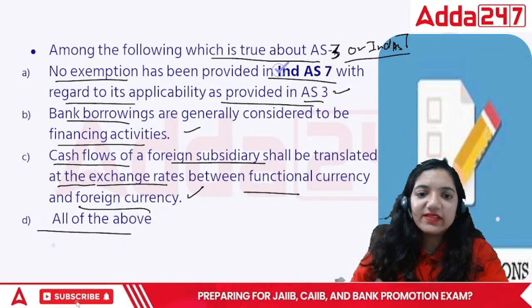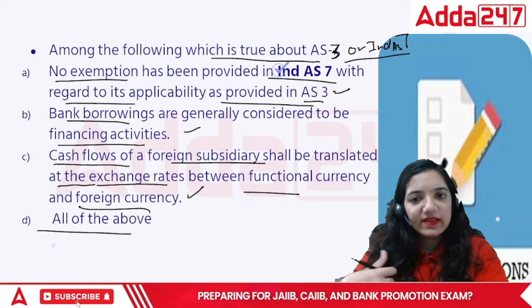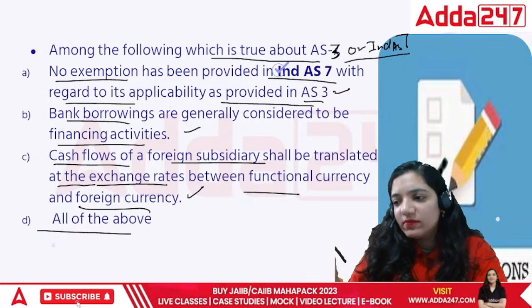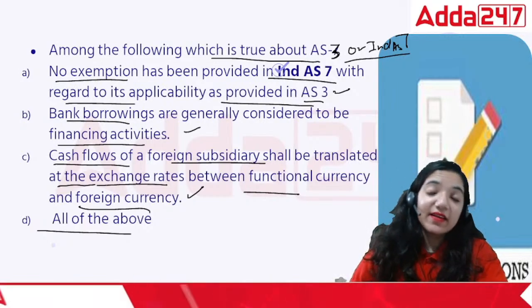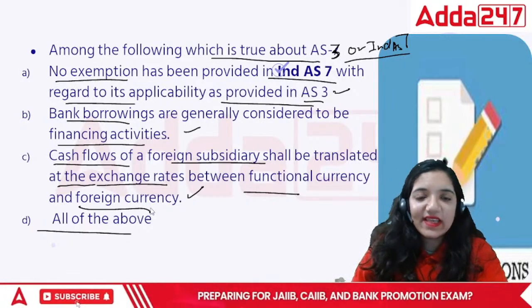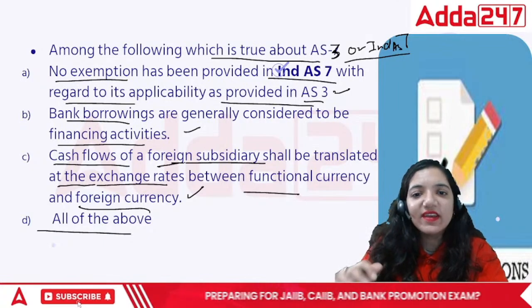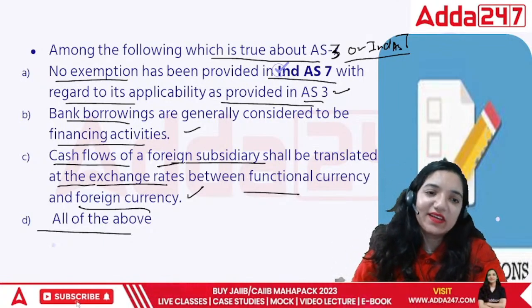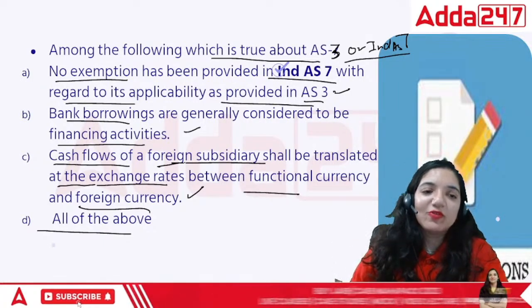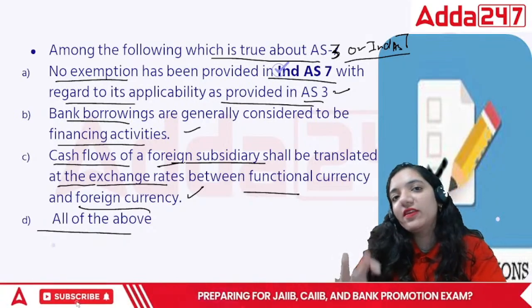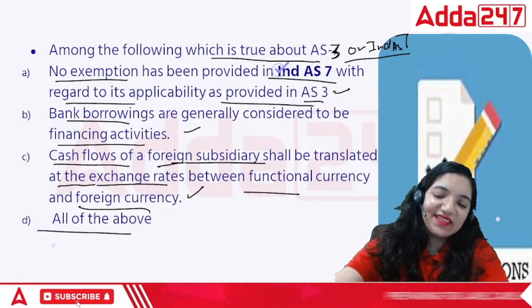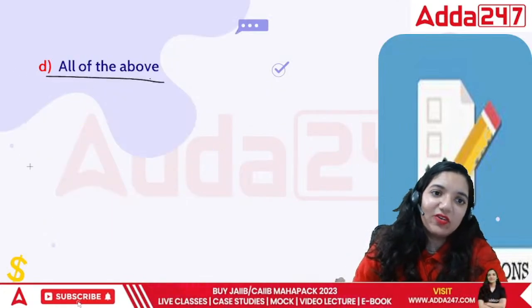This portion means that, see, the point is, if I would like to buy something in dollars, ultimately I'll have to report in Indian currency, that is rupee. So in this case, the cash flow of any foreign subsidiary, we have to translate it into our functional currency. Otherwise, we will not be able to note down the financial aspect. Okay? Because $300 is definitely not equal to 300 rupees. So in this case, the correct answer is all of the above.